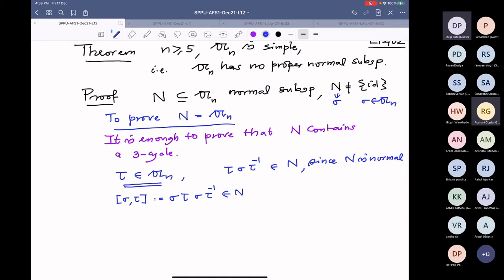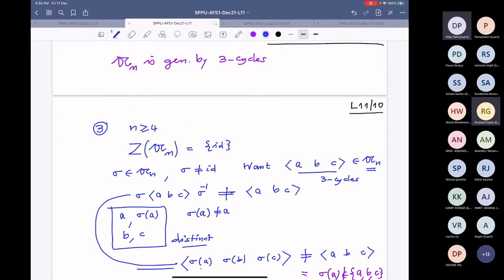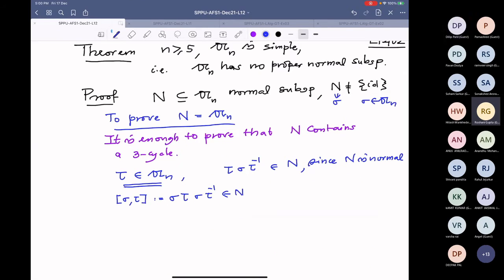We proved that also. What did we prove? We proved that the center of the group is trivial. That means if somebody is not identity, then there is definitely one element in N which doesn't commute with that.